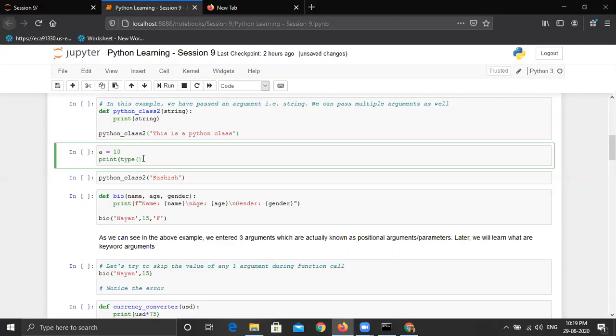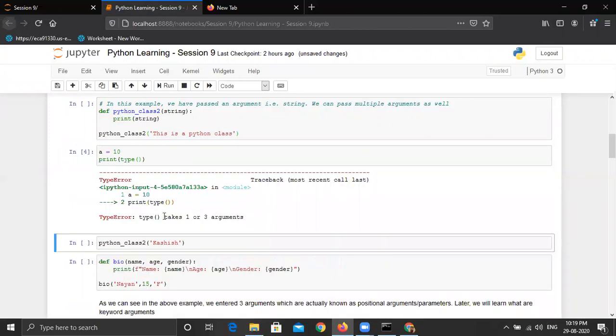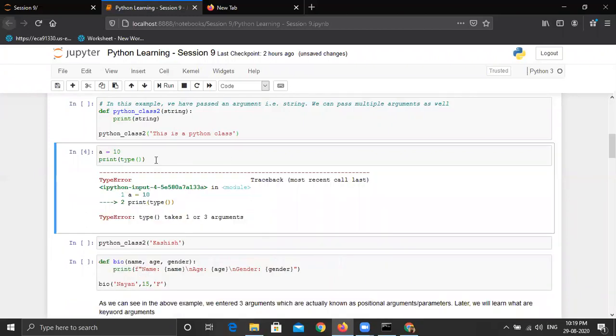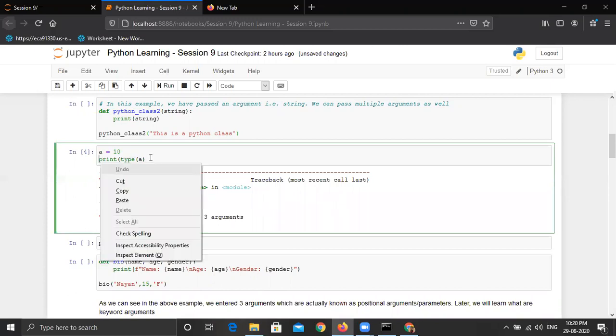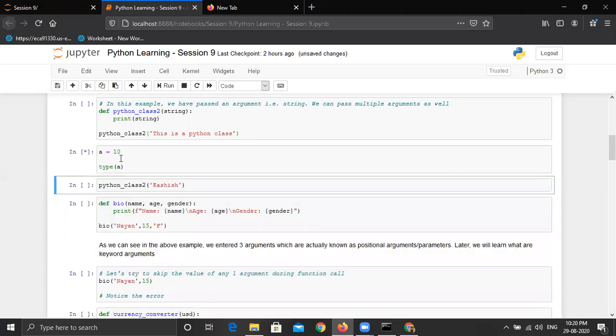If I don't give any argument to type, let's see the output. You can see the type takes one or three arguments, right? So we have to pass some argument to the type function. So it is mandatory. You cannot leave it blank, right? So let's pass a to check the data type of a. So what will it return? It will return a result as, let me remove the print function first. So what is it returning?